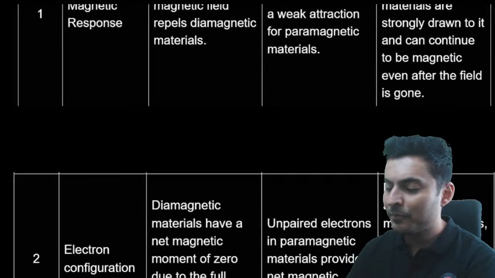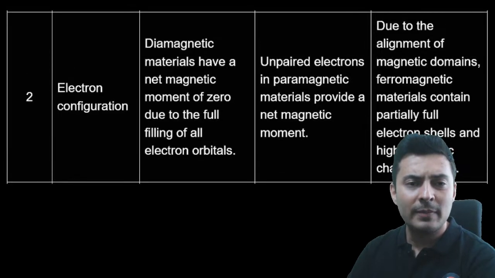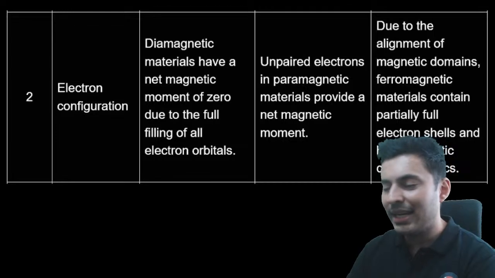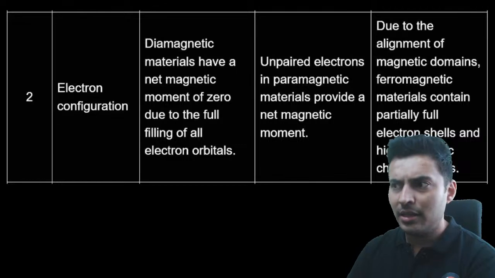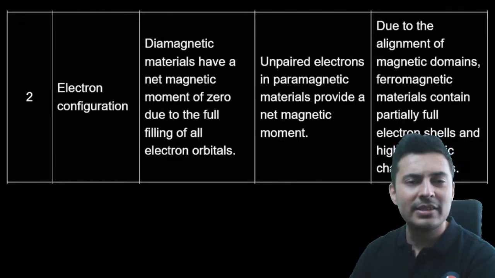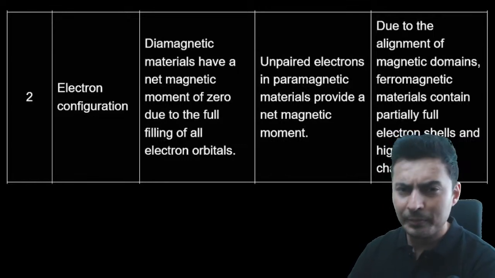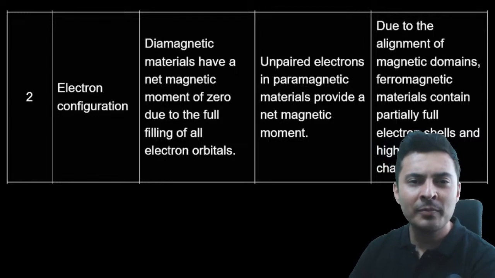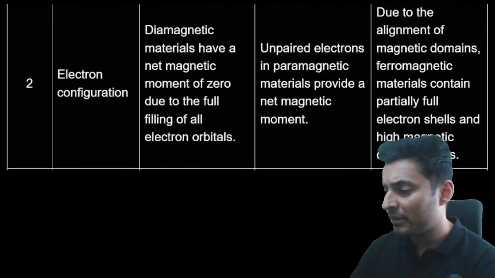Then you can also talk about what diamagnetic materials are based on. Diamagnetic materials are based on the concept that there is no net magnetic moment for the atom, and the electron pairing happens completely, so there is no imbalance in terms of magnetic field. All the electrons' magnetic moments cancel each other. Whereas in paramagnetic materials, the atom itself has a magnetic moment because there are some unpaired electrons which give you a net magnetic moment.